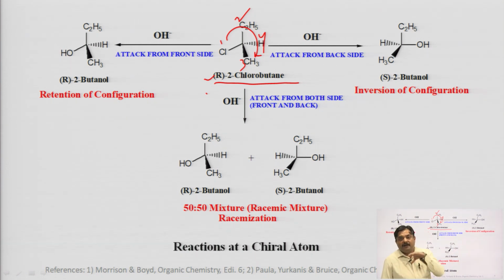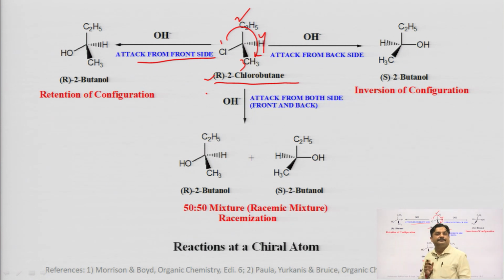It means the coming nucleophile in the second step of the reaction can attack from the front side or from the back side; it has an equal chance. Now, I am talking about the SN1 reaction. What happens if it attacks from the front side?